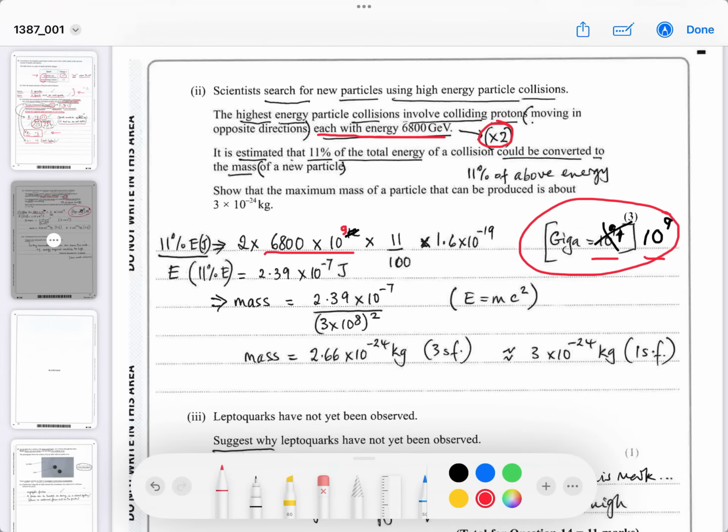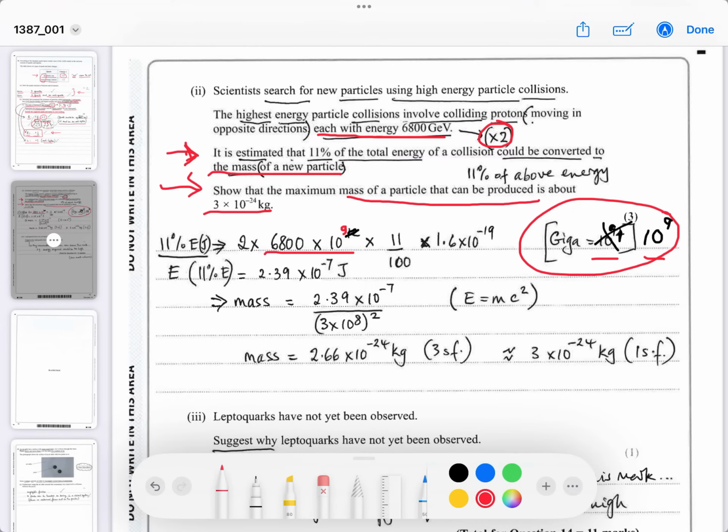It is estimated, it says here, that 11% of the total energy of a collision could be converted to mass of a new particle. So in other words, every time you have a collision, if 11% of the collision energy goes into making mass, you could work out something mathematically along those lines. Show that the maximum mass of a particle that can be produced is therefore about 3 times 10 to the minus 24 kilograms. So again, this is theoretical.